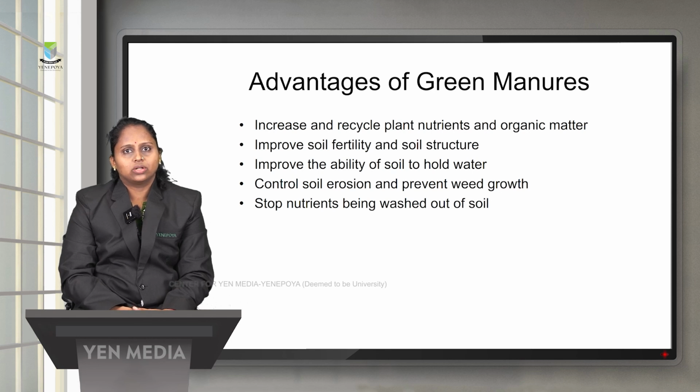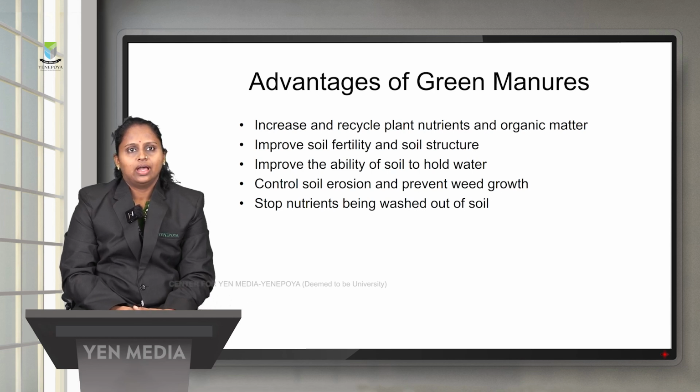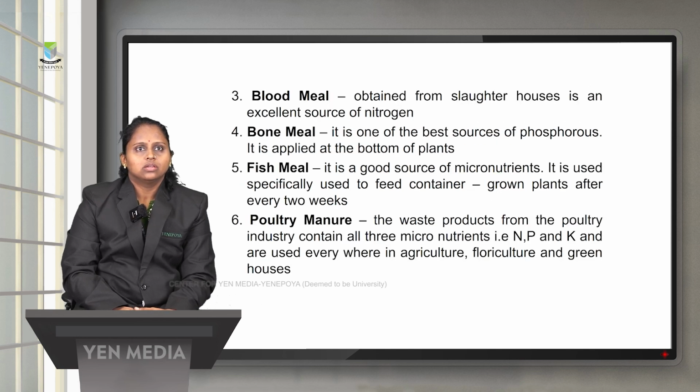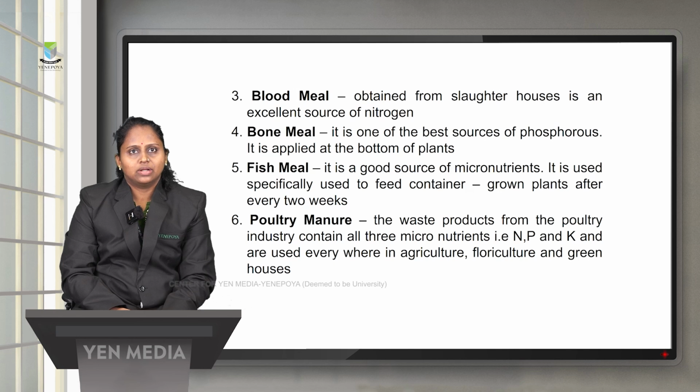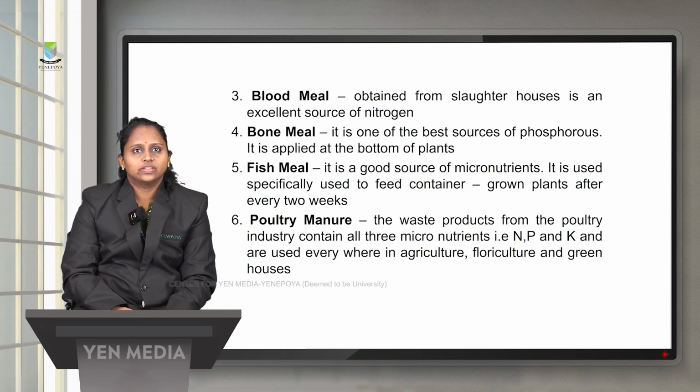Also, it will improve the water holding capacity of the soil, stop soil erosion, and prevent the growth of weeds, that is, unwanted plants. It stops the nutrients from being washed out of the soil. The other organic manure is blood meal, that is, the blood obtained from slaughterhouses, which is a very good source of nitrogen.